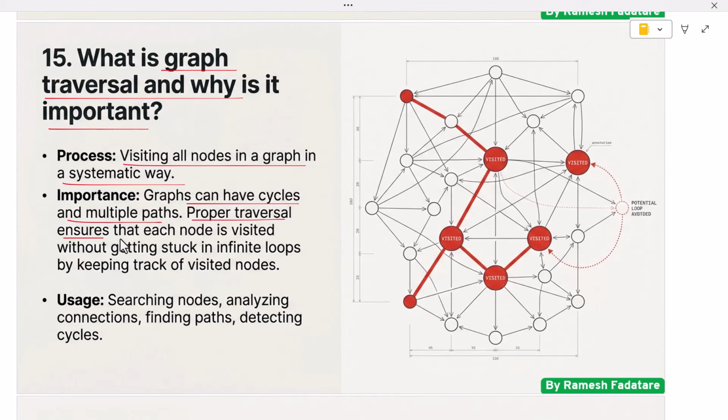Proper traversal ensures that each node is visited without getting stuck in infinite loops. Traversal is important for searching nodes, analyzing connections, and solving problems like finding paths or detecting cycles. To avoid revisiting nodes, traversal algorithms keep track of visited nodes. Graph traversal is widely used in applications such as navigation systems, network analysis, and dependency resolution. It is also the foundation for many advanced algorithms. Interviewers ask this question to evaluate whether candidates understand how to explore complex data structures safely and efficiently.